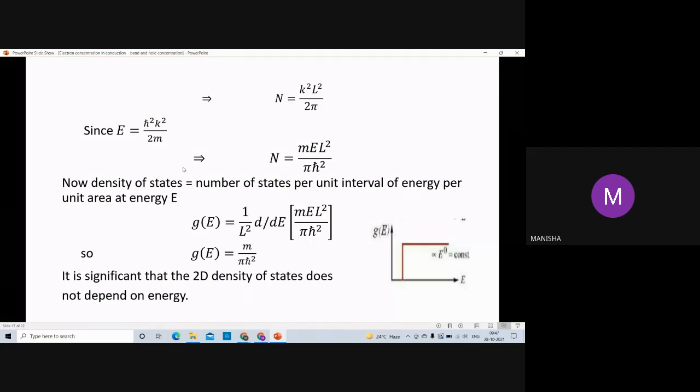Then the density of states is the number of states per unit interval of energy, and here per unit area in two dimensions. So we put the value here and we get the density of states is equal to m upon pi h cut square. Here m is the mass of electrons, and we can see that the 2D density of states does not depend on energy. It's proportional to E to the power 0. We can say it does not depend on energy.